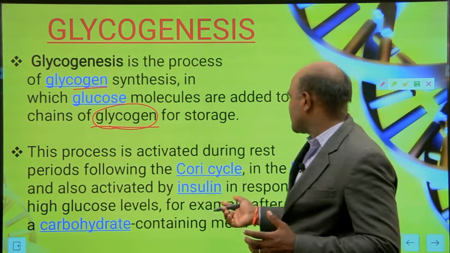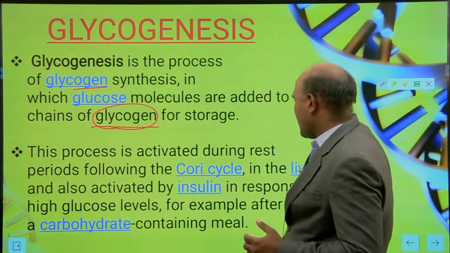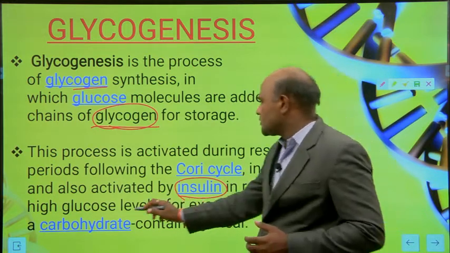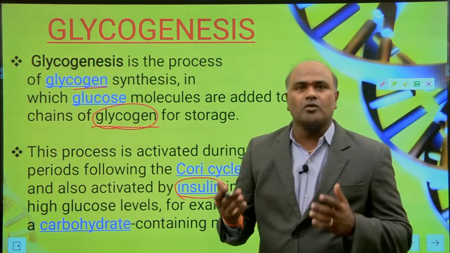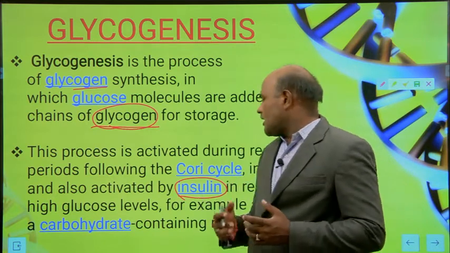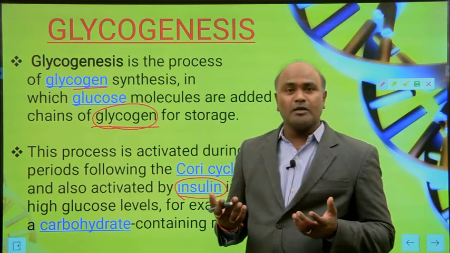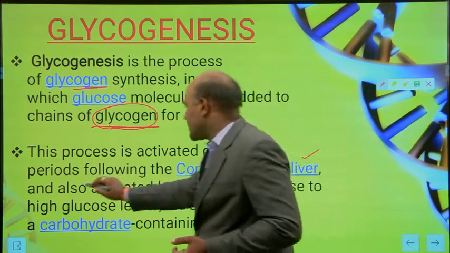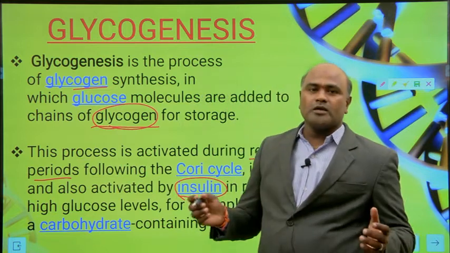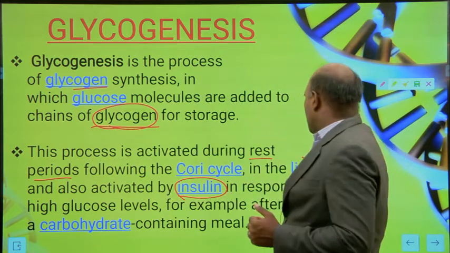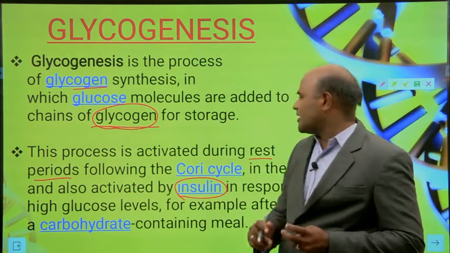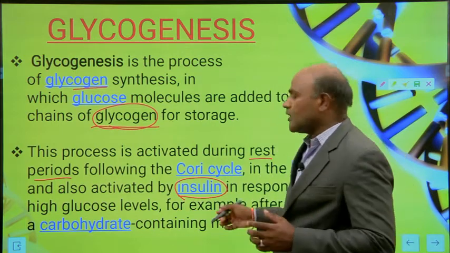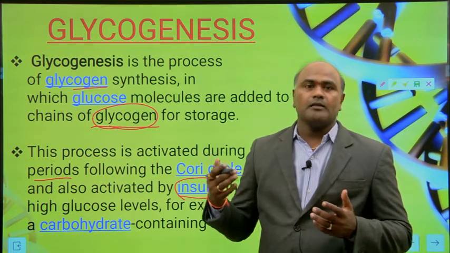It usually happens in the liver and is also activated by insulin in response to high glucose levels, for example when you take a high carbohydrate content meal.